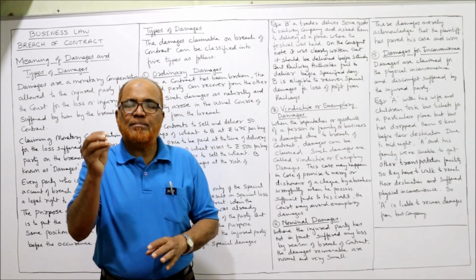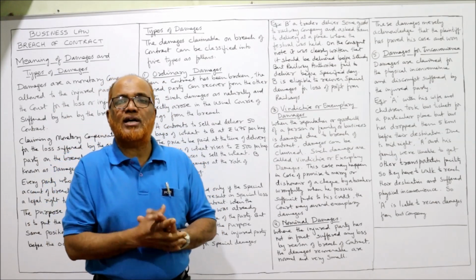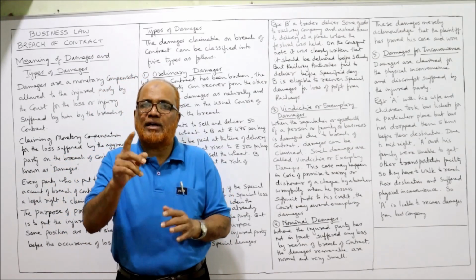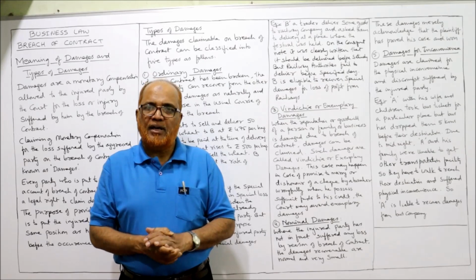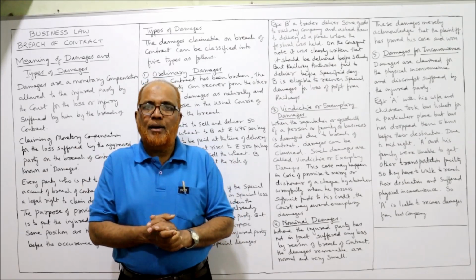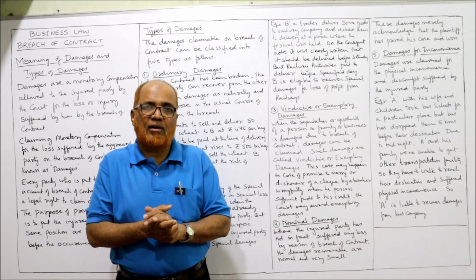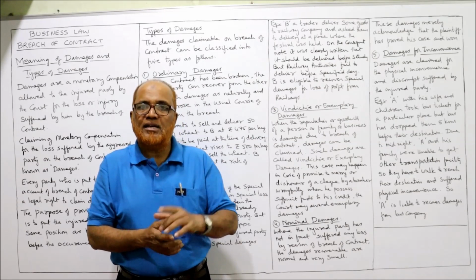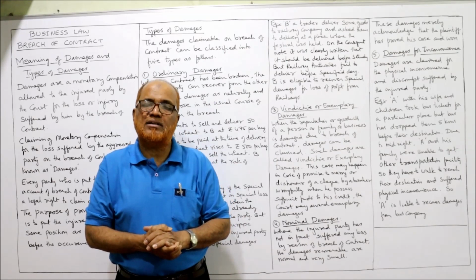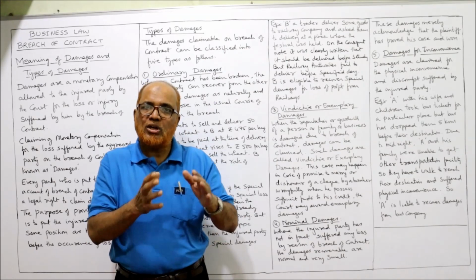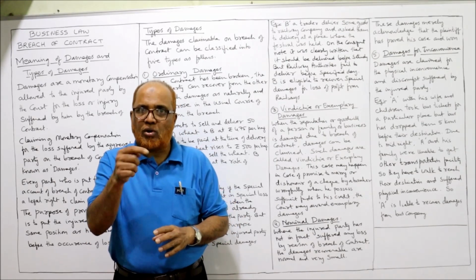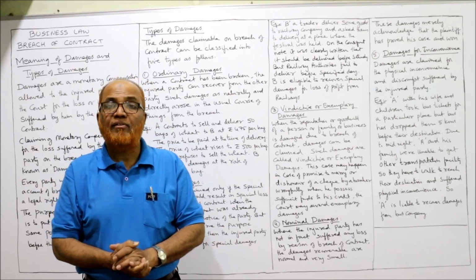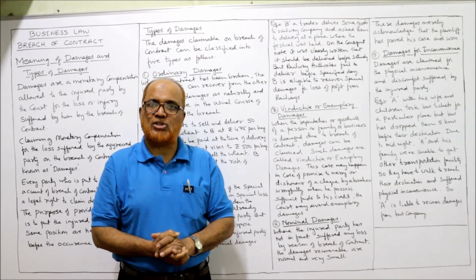Similarly, when the banker has dishonored a check wrongfully: a person has sufficient funds to his credit in his bank account, but by mistake, wrongfully, the banker has dishonored the check. In that case, the reputation of the business will get affected because it was wrongly dishonored by the banker. So the banker has to pay vindictive or exemplary damages.